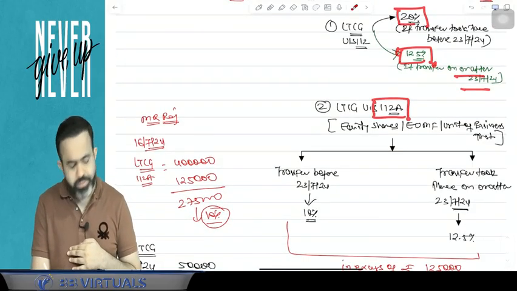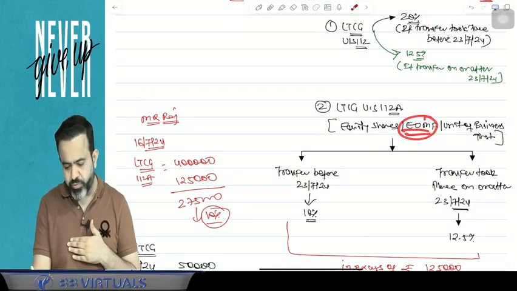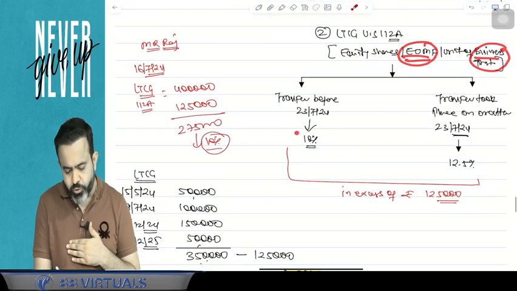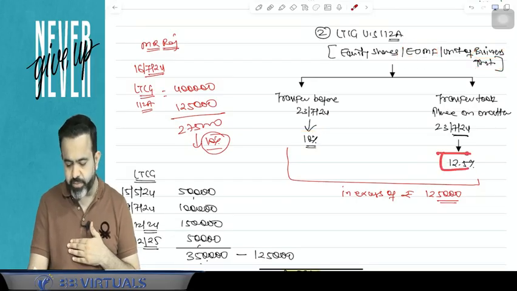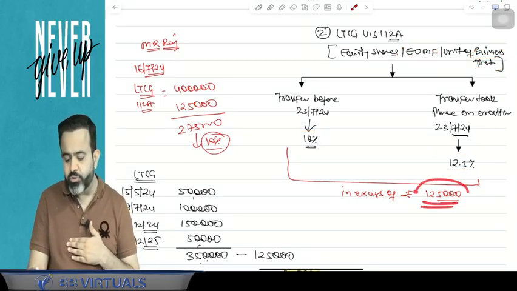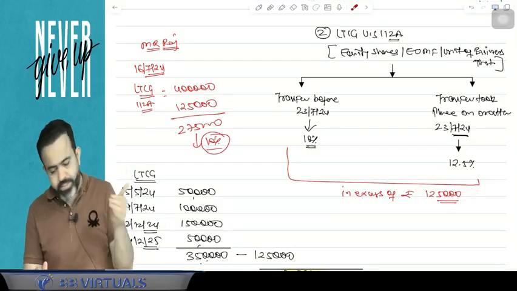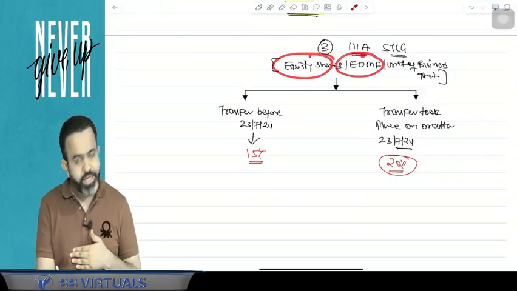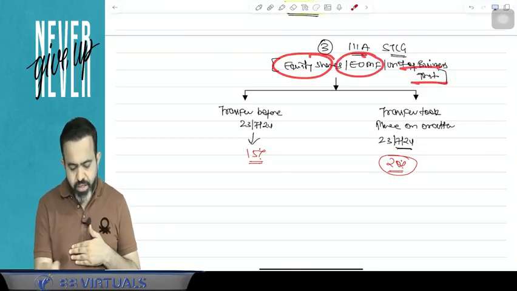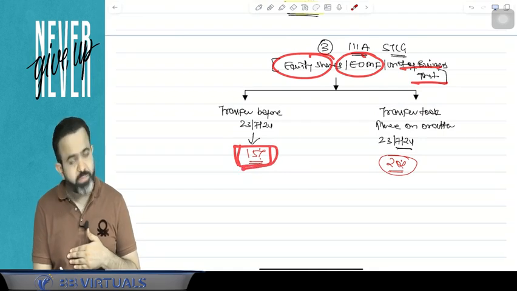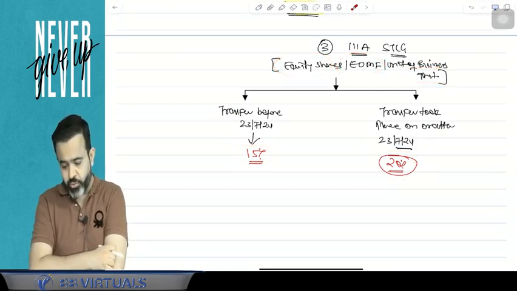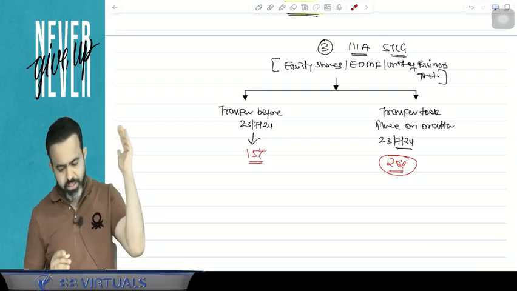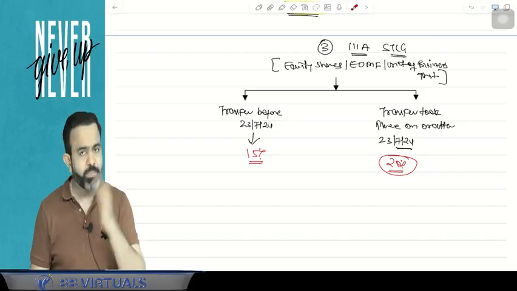Now LTCG under 112A, that is equity share, equity oriented mutual fund, or unit of business trust. Earlier it used to be taxable at 10%. Now it is taxable at 12.5%, but in excess of 1,25,000. Now the short-term capital gain on equity share, equity oriented mutual fund or unit of business trust was earlier taxable at 15%, but from the budget date, 23rd July 2024, it is taxable at 20%. Means if transfer took place on or after this date, it is taxable at 20%.